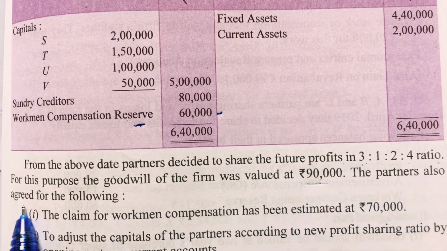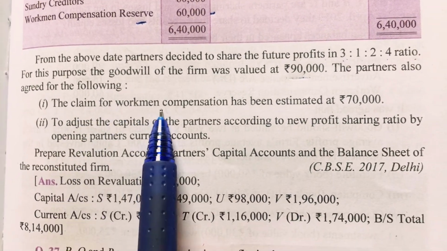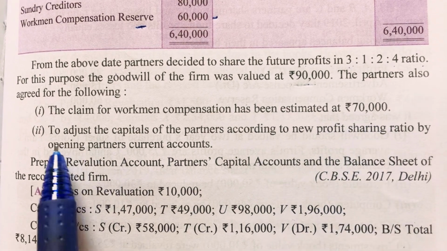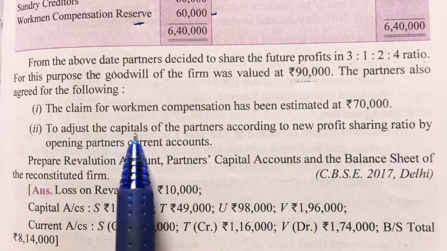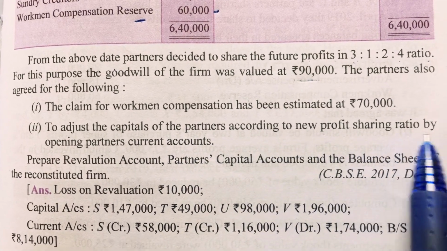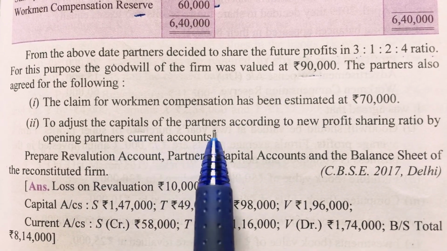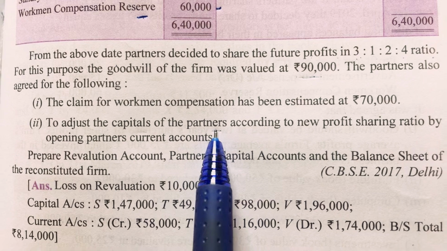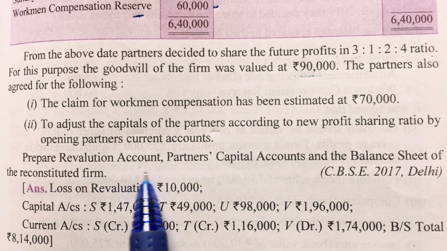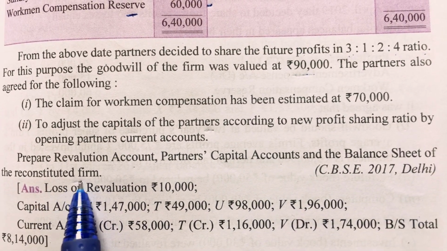The partners also agreed to the following. Number 1, the claim for workman compensation has been estimated at rupees 70,000. And second, to adjust the capitals of the partners according to the new profit sharing ratio by opening partners' current accounts, and this is the adjustment of capital at the time of change in profit sharing ratio. The requirement is to prepare revaluation account, partners' capital accounts and the balance sheet of the reconstituted firm.